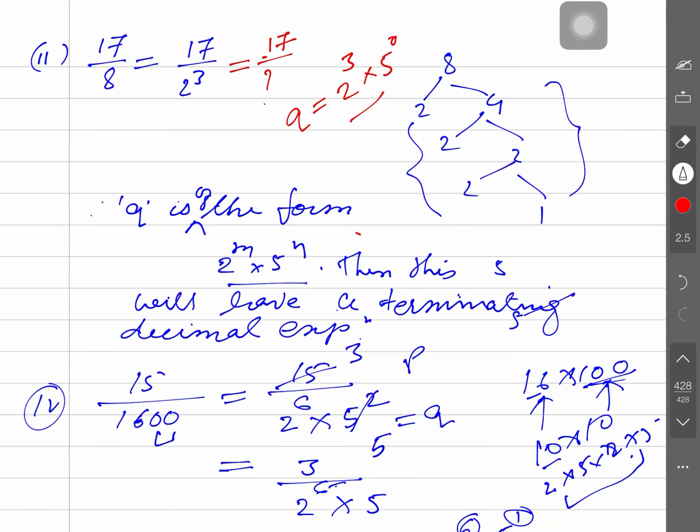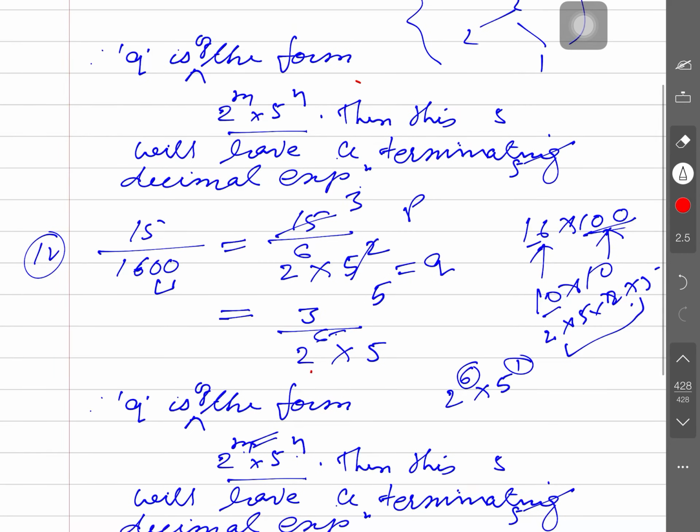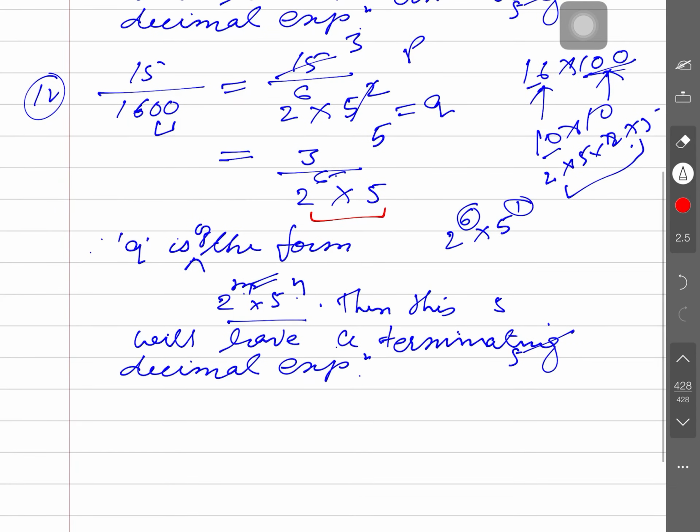Okay. Similarly, what is the maximum power here? 6. If you go on finding the terminating decimal expansion, it will terminate after 6 digits. 6 digits means like 0 point something: 0, 1, 6, 7, 5, 2, like that, 6 places: 1, 2, 3, 4, 5, 6.